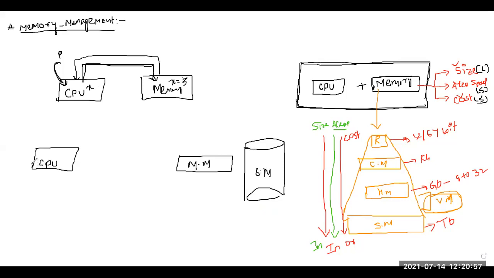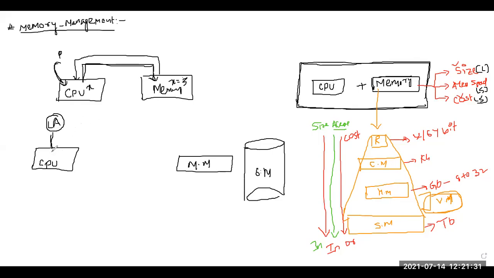From the CPU's point of view, there is only one memory available, which is called your secondary memory. Whenever data is required, the CPU will generate an address, which we call the logical address. Now this logical address will be associated with the secondary memory.